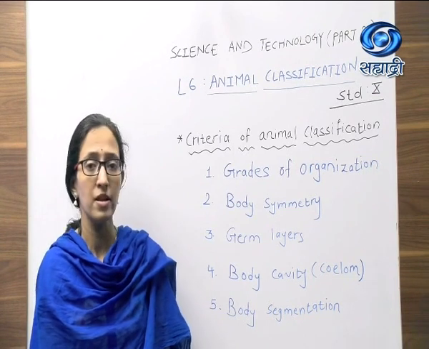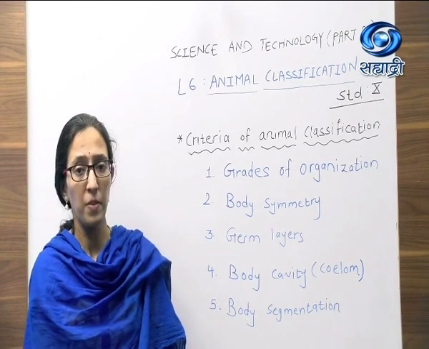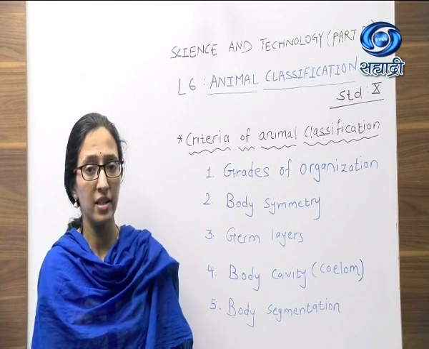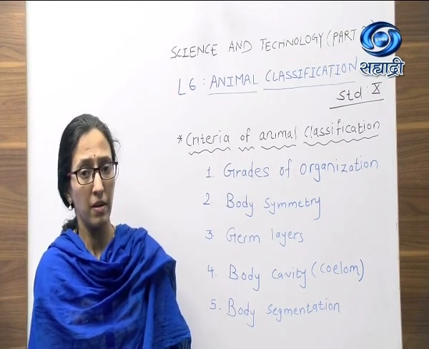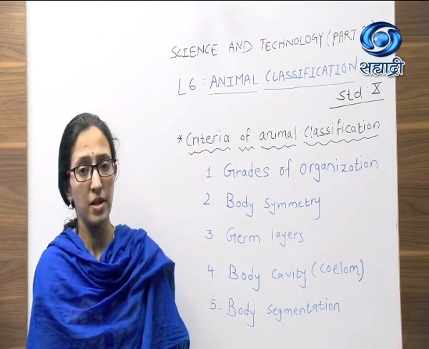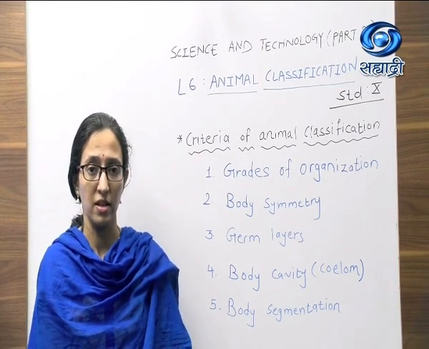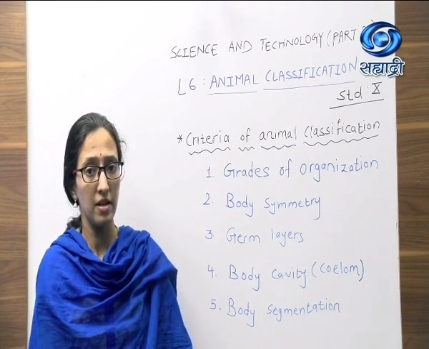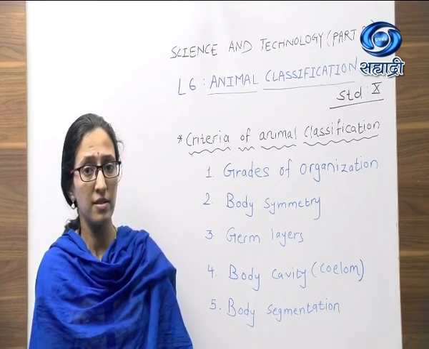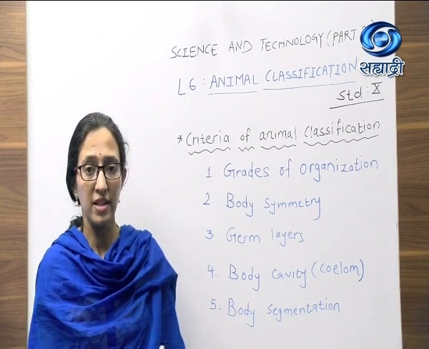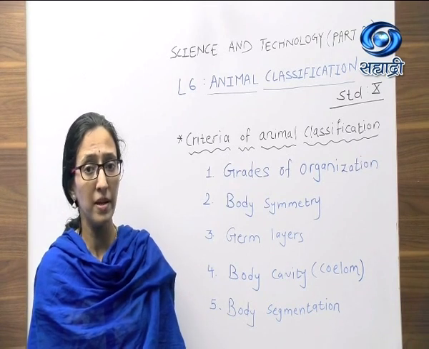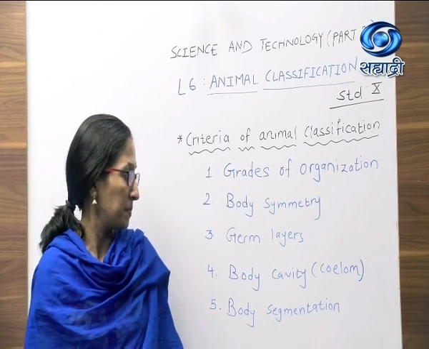The next criteria is body symmetry. Now based on whether the animal is divisible into two identical halves or not, the animal is known as symmetrical or asymmetrical. If it is divisible into two equal halves, then animal is symmetrical. Now this symmetry is of radial type or it may be of bilateral type. In human beings, it is bilateral type.